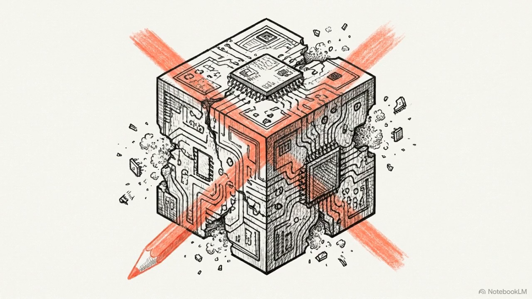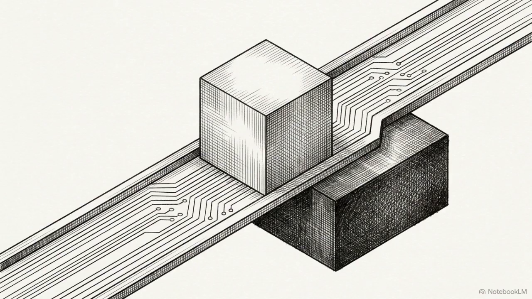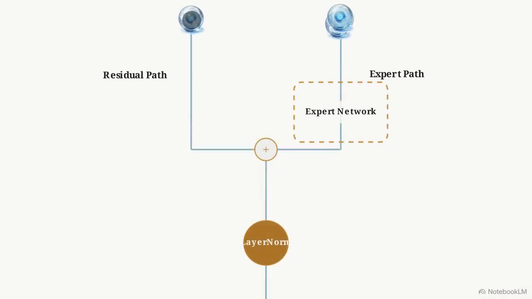A common engineering misconception is that these dropped tokens are permanently deleted from the model's memory. They are not. They are only dropped for that specific feed-forward layer. The dropped token's representation passes entirely unaltered to the next transformer block, carried safely forward by the residual path. At the end of the sublayer, the processed tokens, scaled by their gate values, are merged back together with the unaltered dropped tokens before the final layer norm.